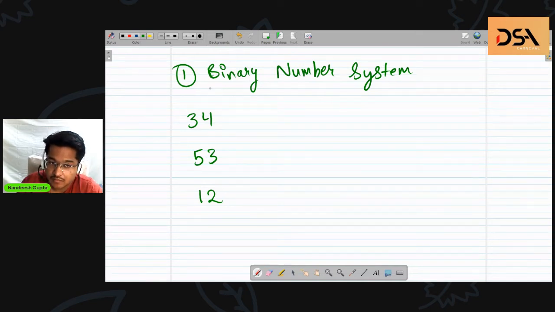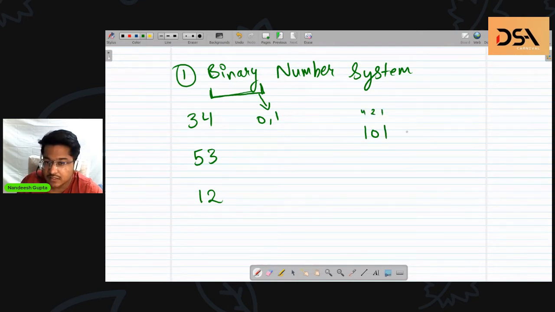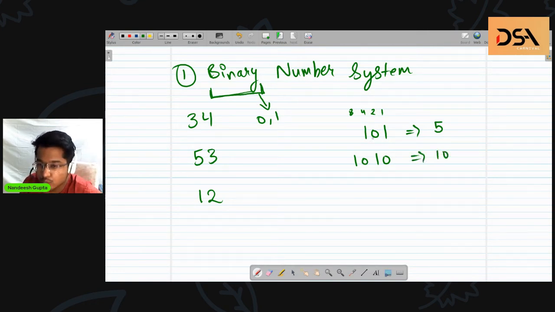As the word suggests, we use only two different characters to represent a number, and those two characters are 0 and 1. For example, if I write 101, this means I am representing 5. If I write 1010, this means I am representing 10. So how does this conversion actually happen?